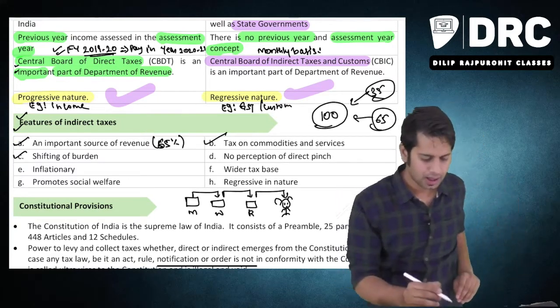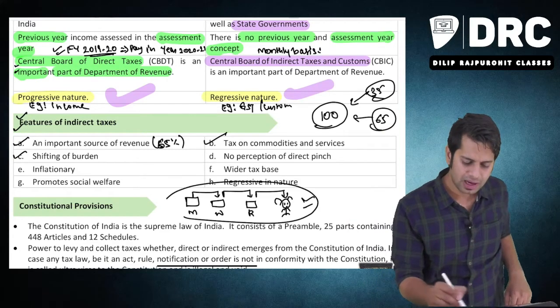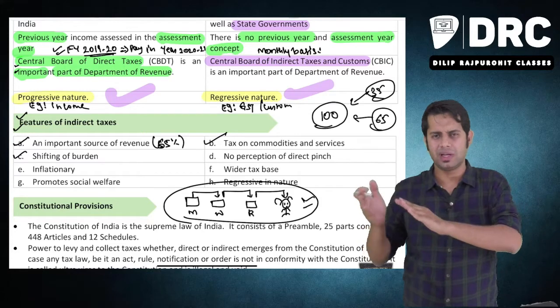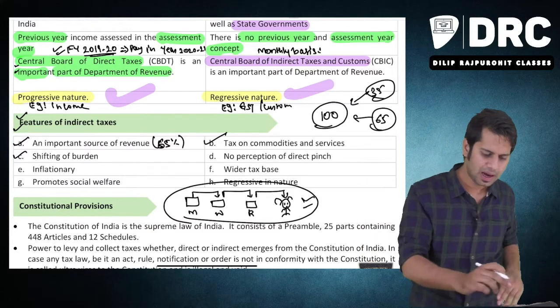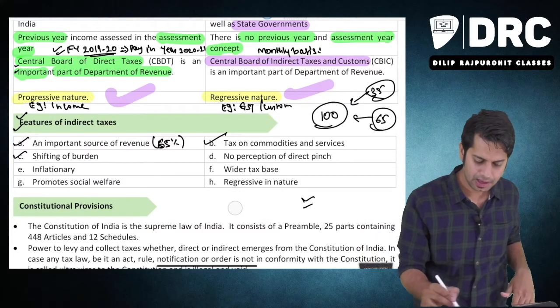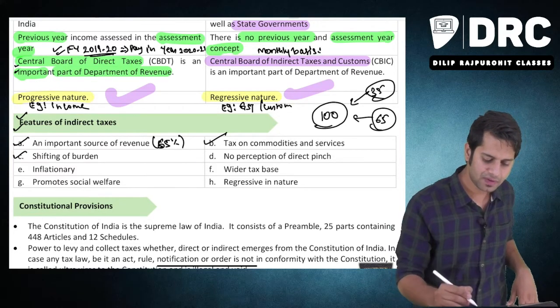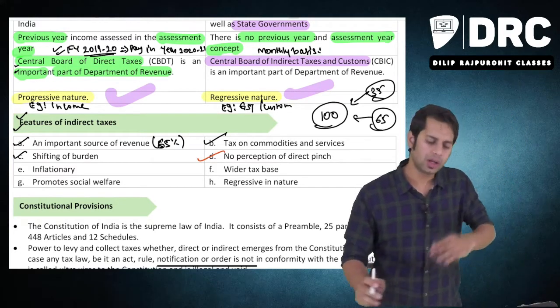Now, this concept we'll understand in our next video, where we'll understand how GST works, the concept of GST. At that time we'll understand this even better. So in case of direct tax, the burden of tax is not shifted from one person to another person.